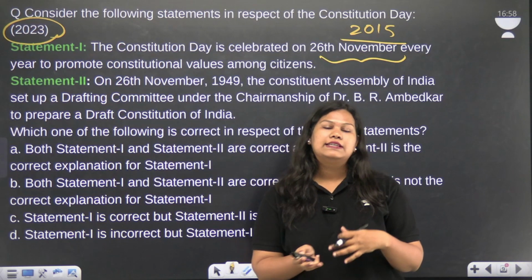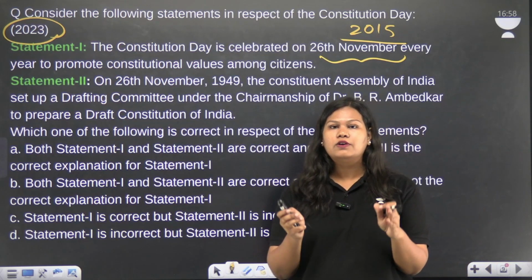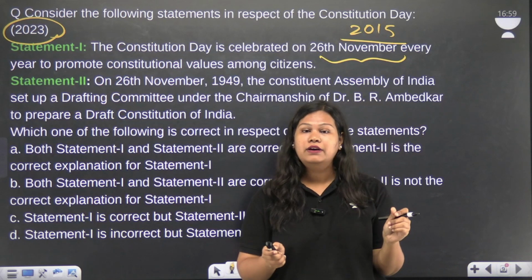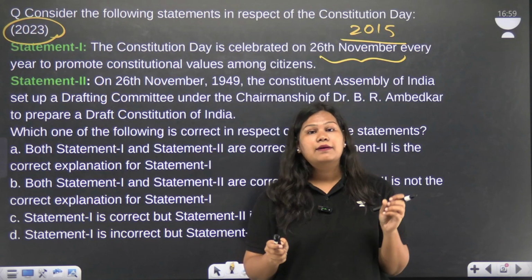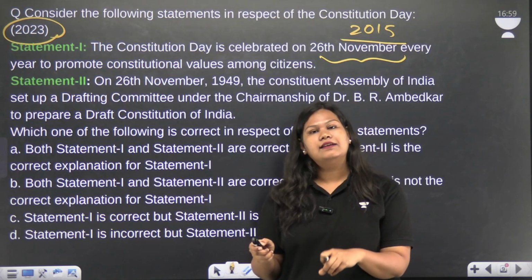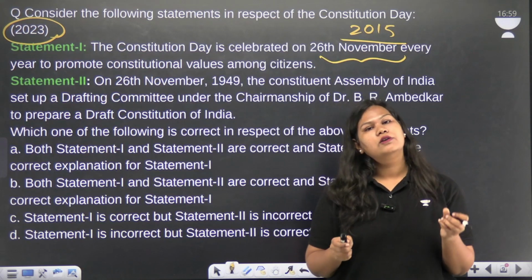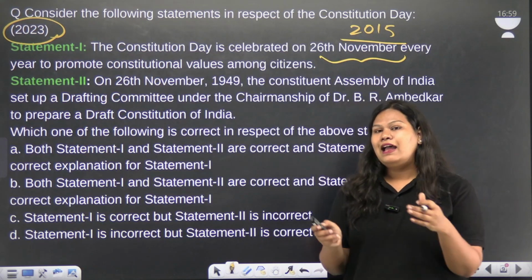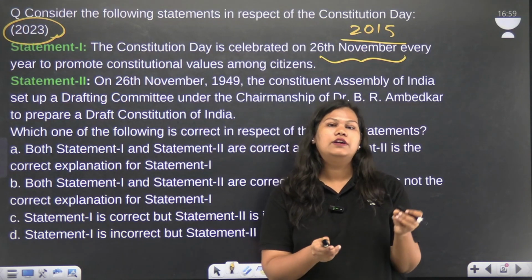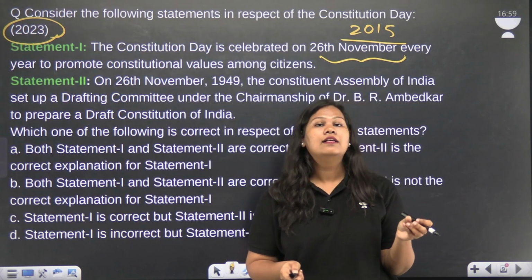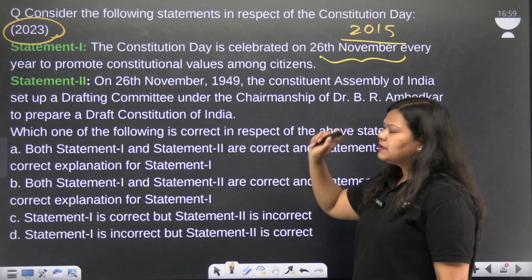The Constitution was enacted by the entire nation on Republic Day, but on 26 November the Constituent Assembly accepted the Constitution and some parts were enacted then and there. For example, the clause on citizenship was enacted on 26 November itself, and the entire Constitution came into force across the country on Republic Day, 26th January. So the first statement is correct.